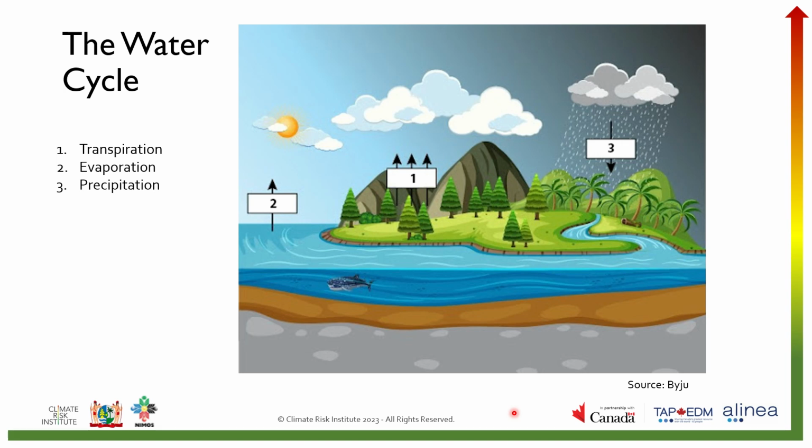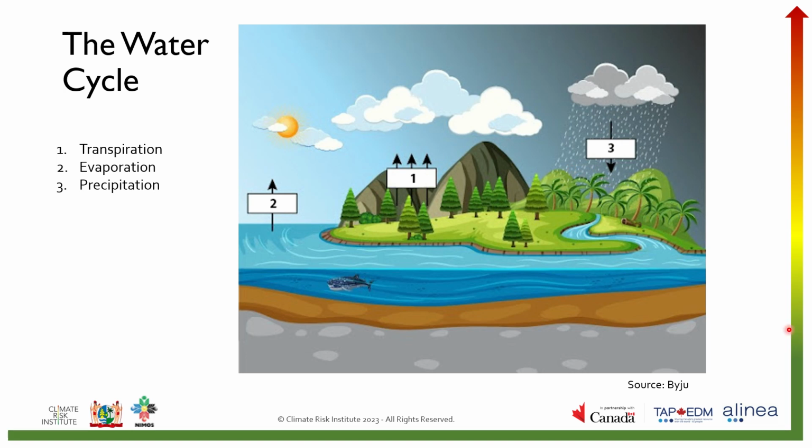together. So starting in the clouds at number 3, water exists in the atmosphere as water vapor, which is the gas form of water. When it's in the atmosphere, water will cool and condense to its liquid form and be released, falling to the surface of the earth as precipitation or rainfall.